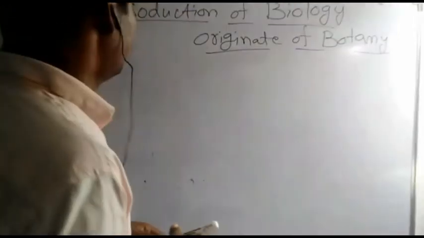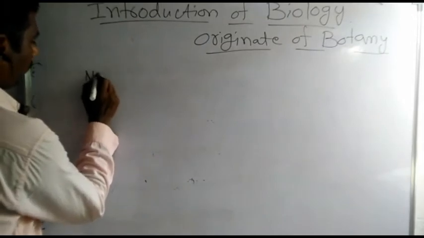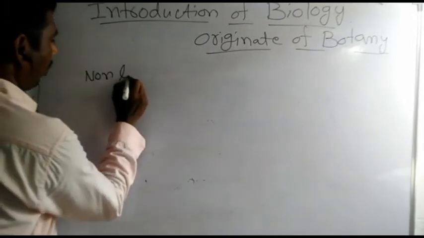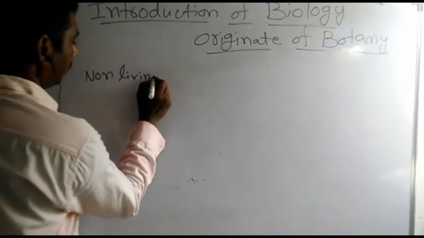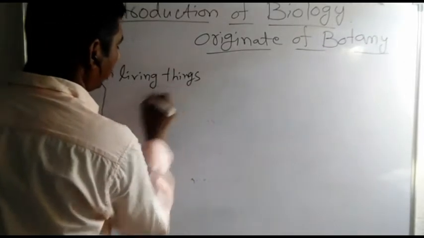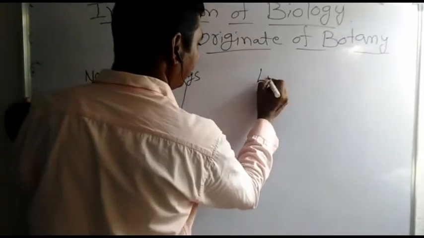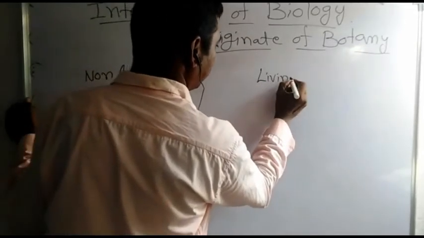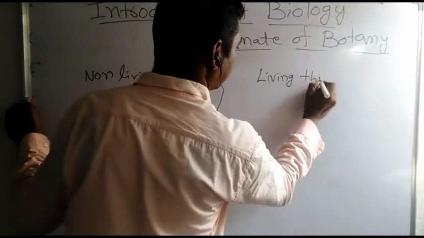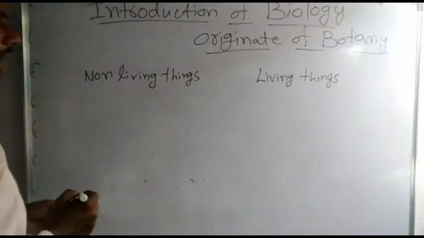First one is non-living things. Second one is living things.